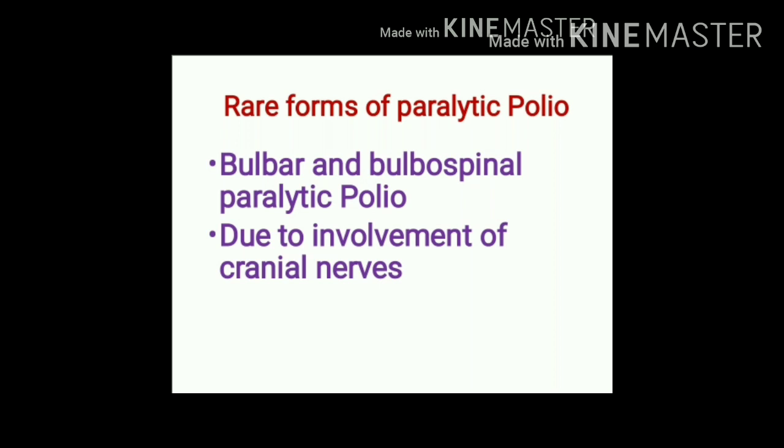In this form, there may be involvement of cranial nerves, and this may result in bulbar paralytic polio or bulbospinal paralytic polio.